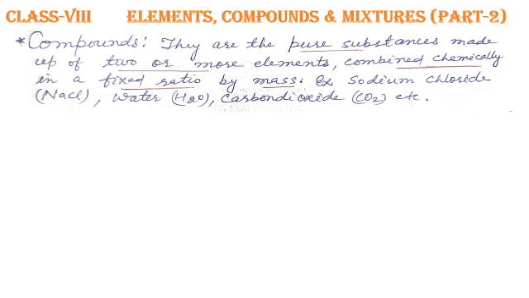In sodium chloride, there are two elements, sodium and chlorine, and they are combined chemically in a fixed ratio. The mass is 23 sodium and 35.5 chlorine.